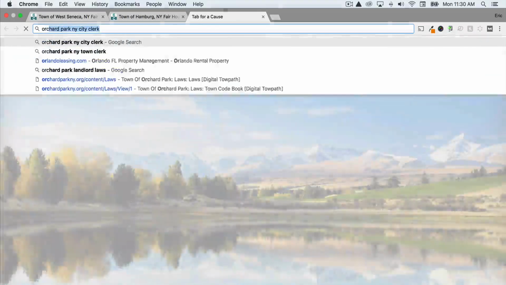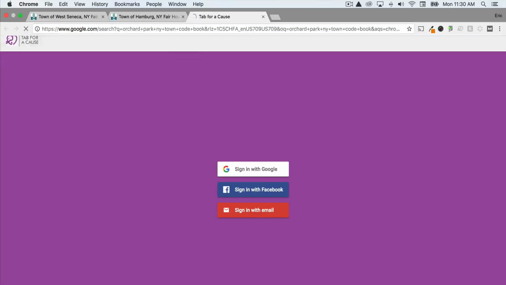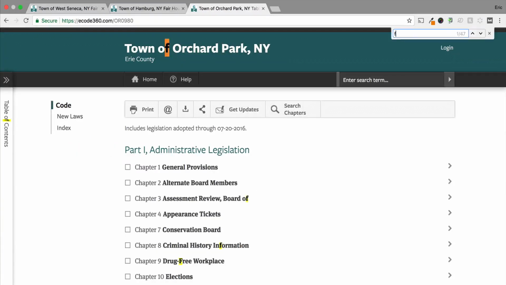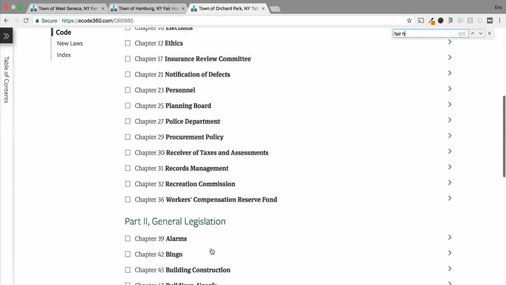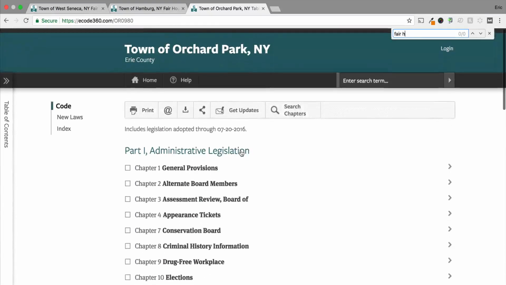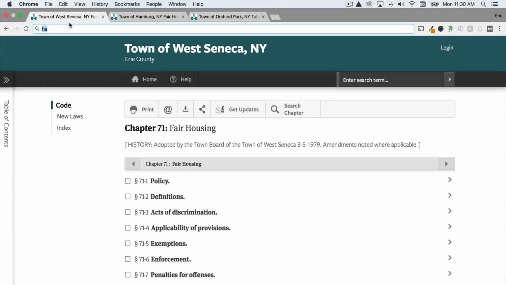So I actually grew up in Orchard Park, New York, and let's see, town code book. Just wanted to show this to you, to show you that it's not always going to be real easy. So town of Orchard Park, I found this eCode360 seems to work. But when I search for fair housing, there's no mention of it for Orchard Park. So you might want to call or email somebody just to say, hey, is there anything I should be aware of as a landlord, fair housing laws that apply just to this town, because I'm not seeing anything for the town of Orchard Park.